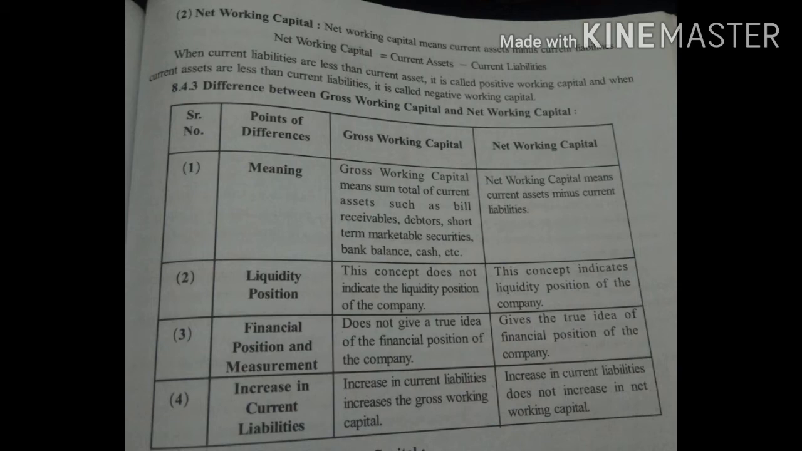The financial position and the measurement: gross working capital does not give a true idea of the financial position of the company, whereas net working capital shows the correct position of the finance in your company. Increase in current liabilities increases the gross working capital, whereas increase in current liabilities does not increase net working capital.